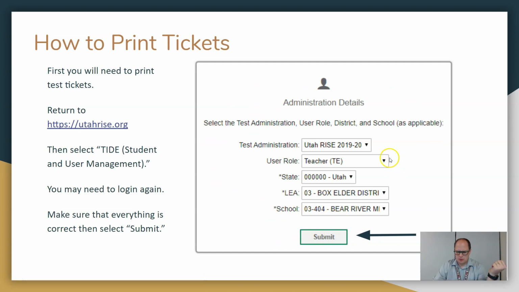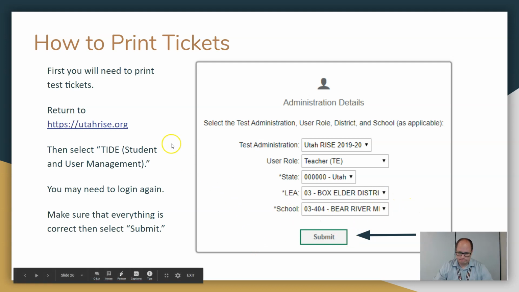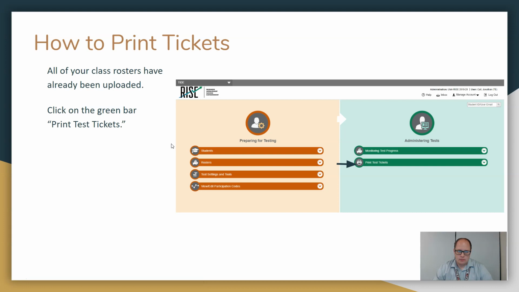Oftentimes it will leave a blank and it's only one option. I'm not sure why we need to have that. Just make sure everything looks right. Again, this is what mine looks like: user role, a teacher at Box Elder School District, at Bear River Middle School. Then hit submit. Okay, now it pulls this up.